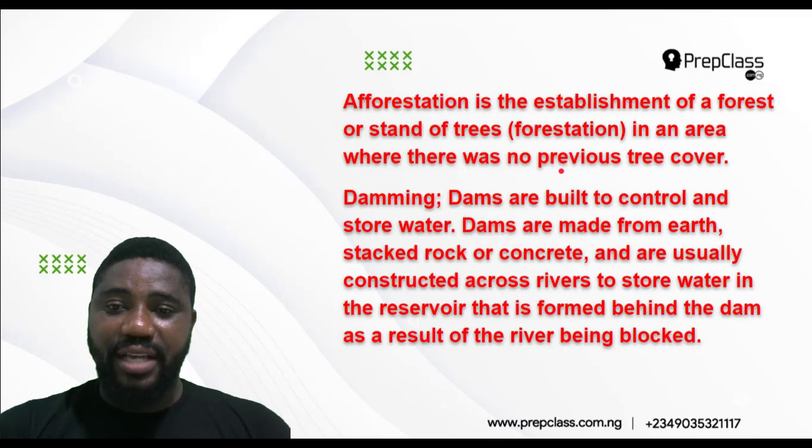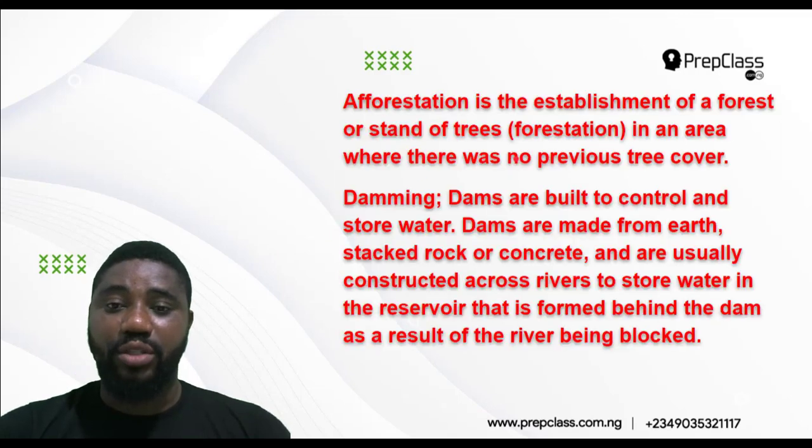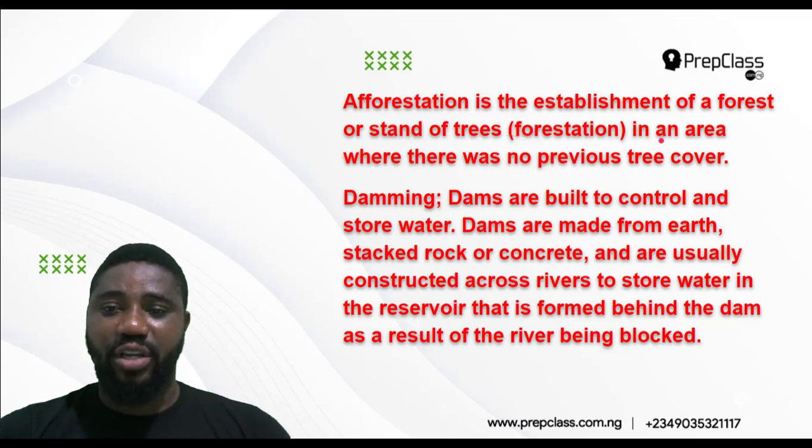So now look at what I said here. I define each of them, then from there, you have an idea of the one that cannot be used in conserving water. Afforestation is the establishment of a forest or stand of trees as forestation in an area where there was no previous tree cover.